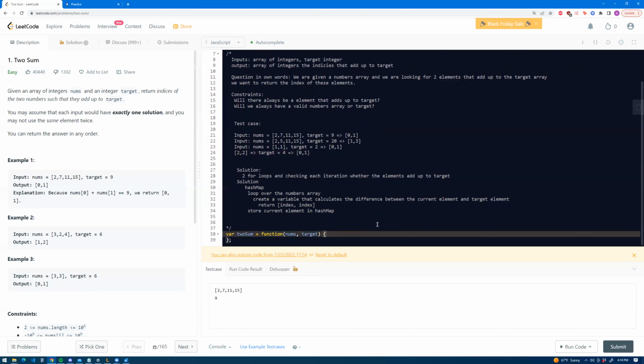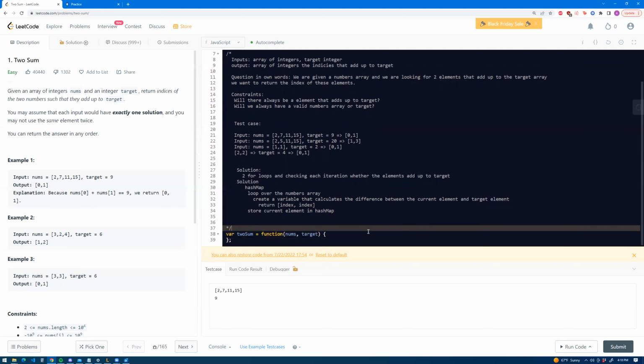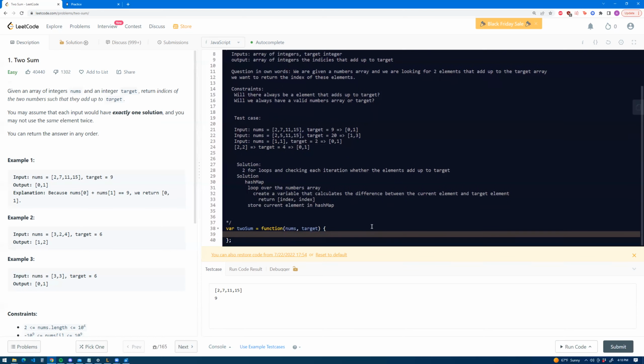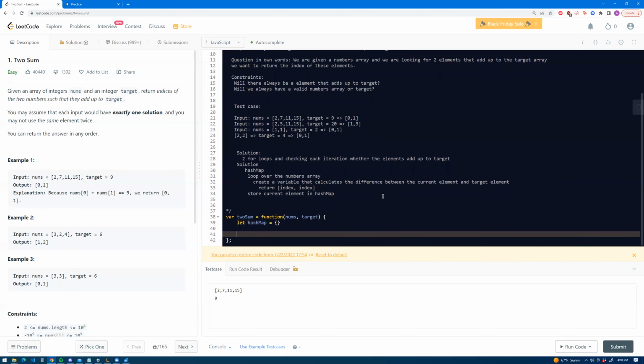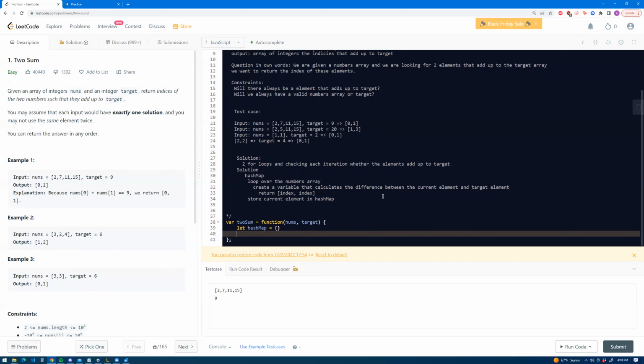So yeah, after that, we can actually start writing out the code now. So let's write our hash map, equal to an empty object, and then we just want to loop over the numbers array. So let's do for let i equals 0, i is less than nums.length, i plus plus.